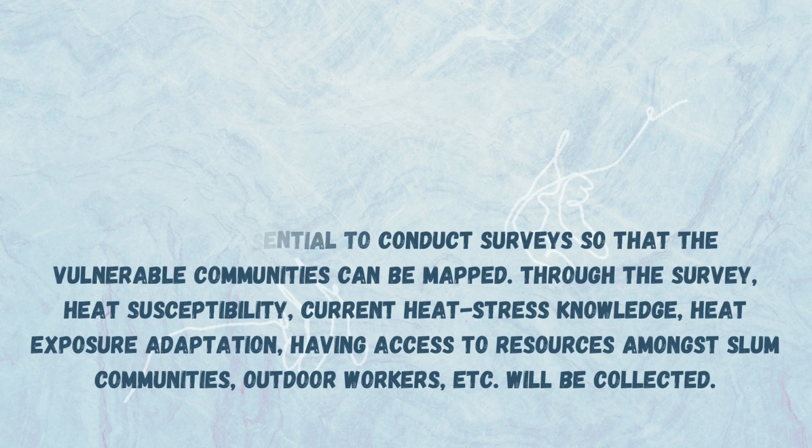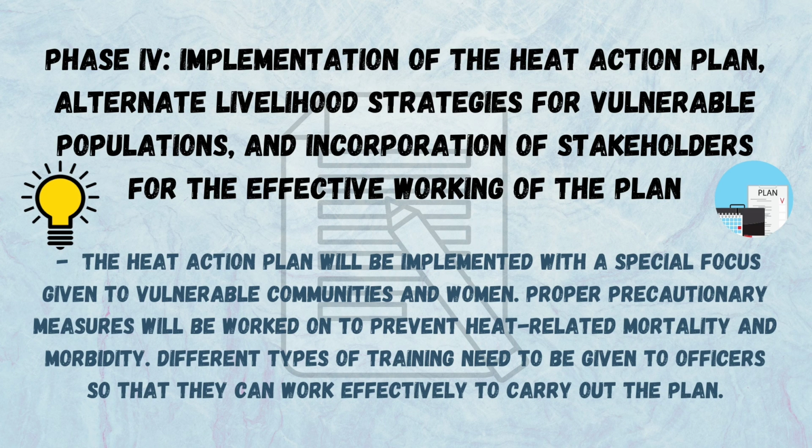Phase 4. Implementation of Heat Action Plan, alternate livelihood strategies for vulnerable population and incorporation of stakeholders for the effective working of the plan. The Heat Action Plan will be implemented with the special focus given on vulnerable communities and women. Proper precautionary measures will be worked on to prevent heat-related mortality and morbidity. Different types of training need to be given to officers so that they work effectively to carry out the plan.